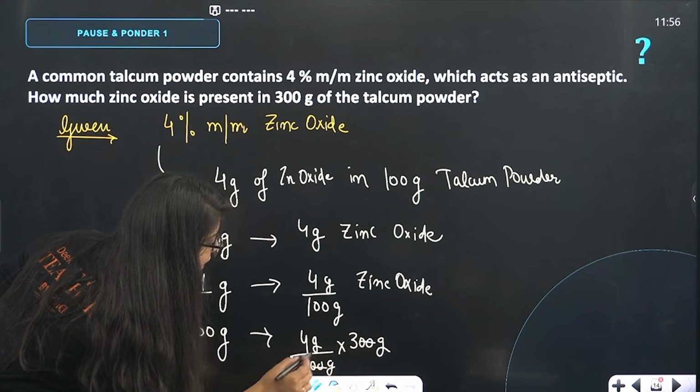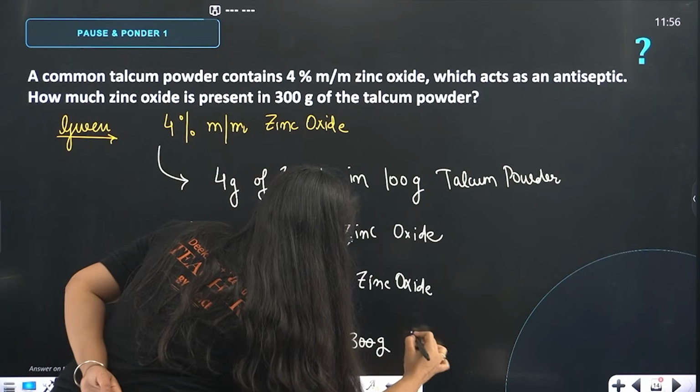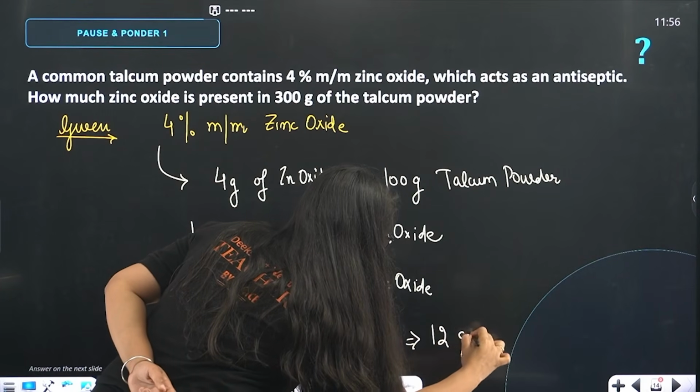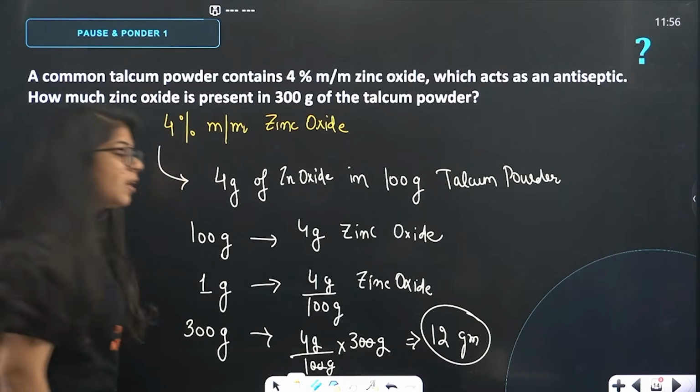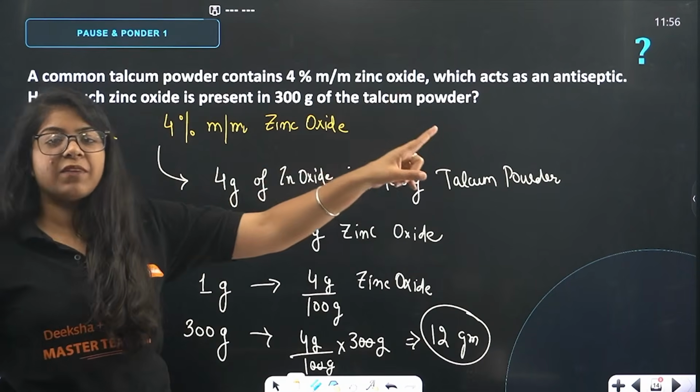These zeros cancel out. 4 into 3 will be 12 gram. So 12 gram of zinc oxide will be there in 300 gram of talcum powder.